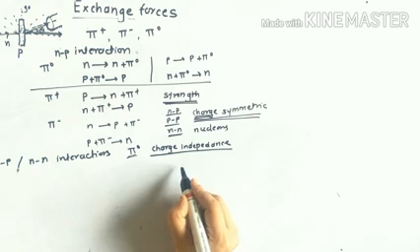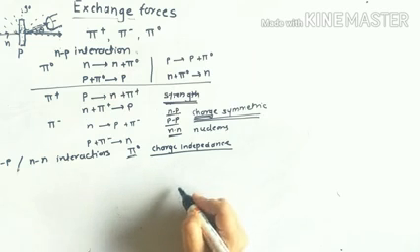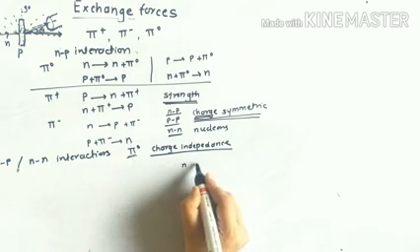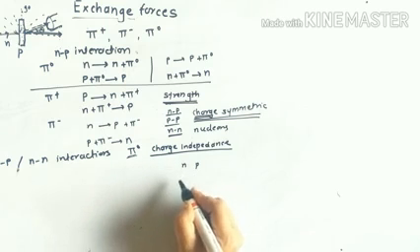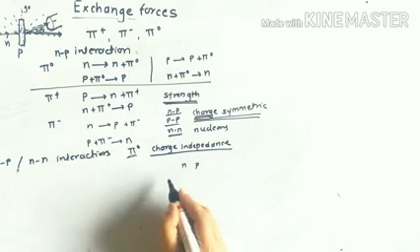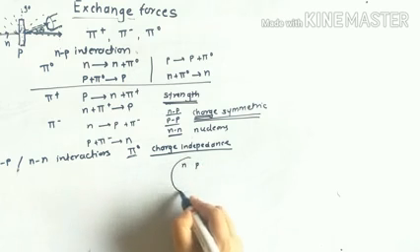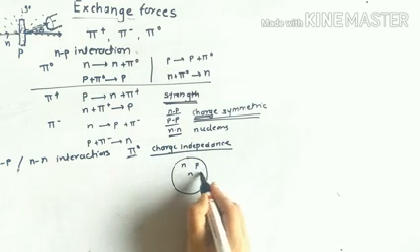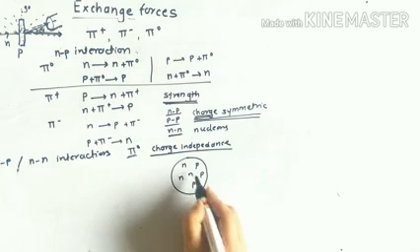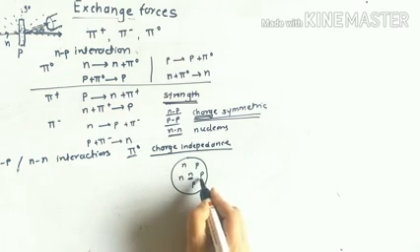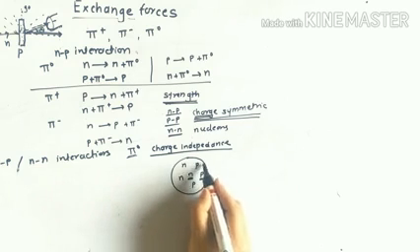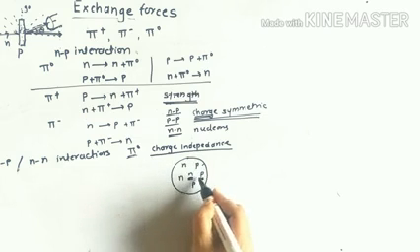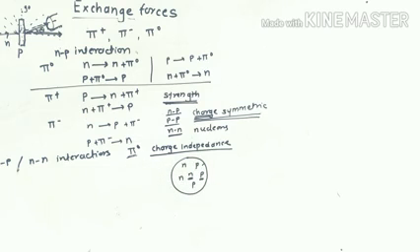It means that if there is a potential applied by the nucleus, the neutron and the proton have the same attractive force or the same repulsive force due to the nucleus. So this is a nucleus and these are the protons and neutrons. So this neutron and this proton will have the same potential applied by this whole nucleus. So this is called charge independence.